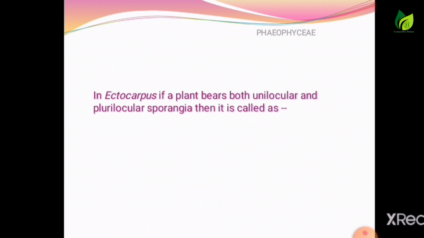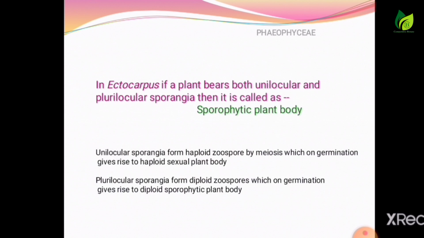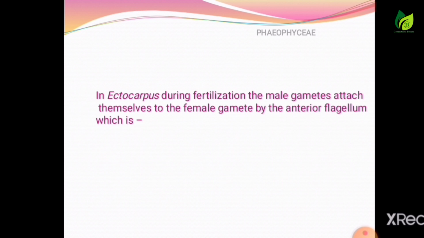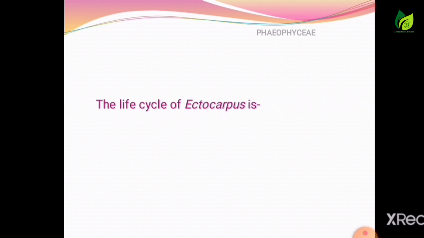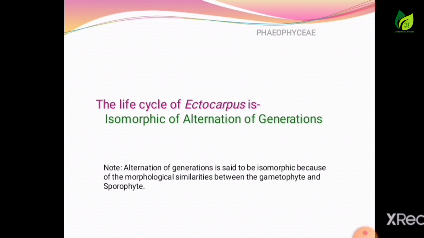In Ectocarpus, if a plant bears both unilocular and plurilocular sporangia, then it is called a sporophytic plant body. In Ectocarpus, during fertilization, male gametes attach themselves to the female gamete by the anterior flagellum, which is long and whiplash type. The life cycle of Ectocarpus is isomorphic alternation of generations.